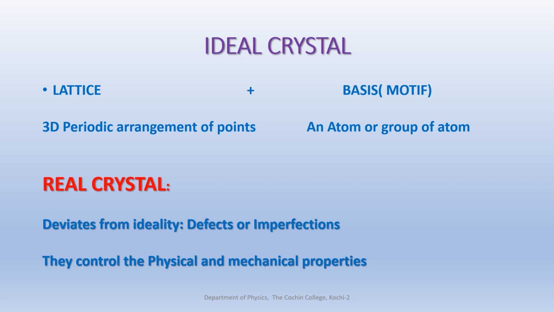For example, if 0.01 percentage of atoms were missing from the atomic site, we feel that that is a very small quantity, very small amount, but it is not like that. Many properties of crystalline materials that we deal with are structure sensitive properties. So even a very small percentage of missing atoms causes changes in their properties.